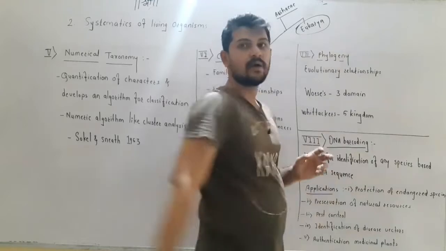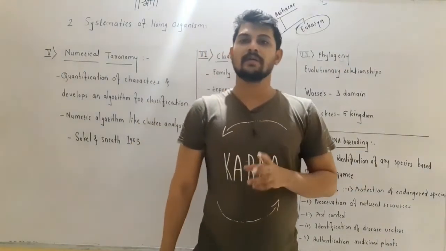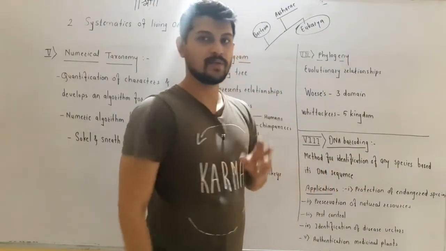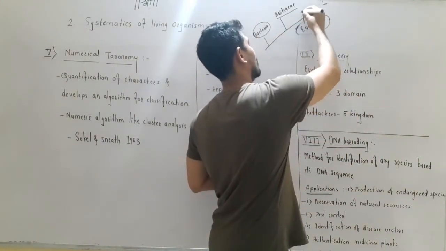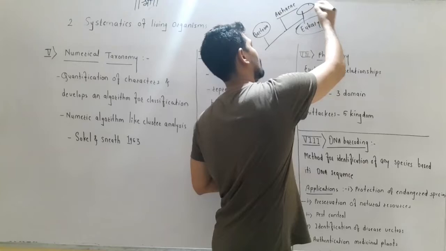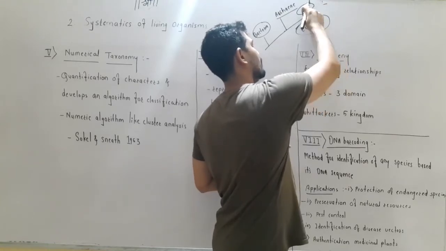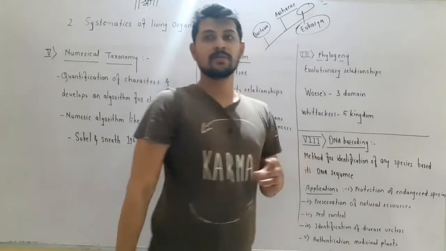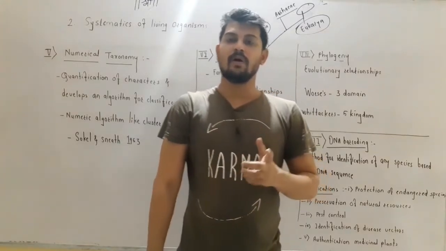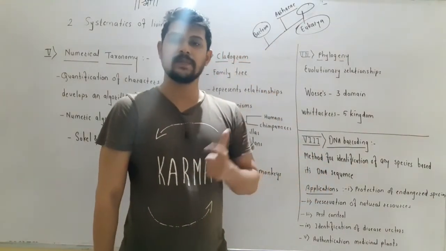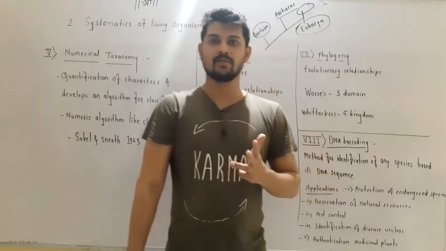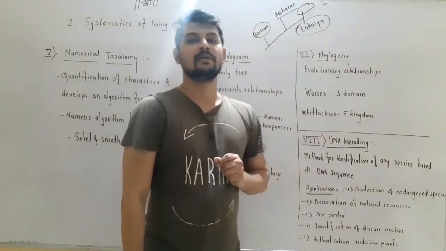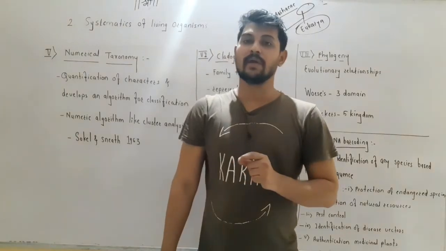You should show it like this: this is bacteria, this is archaea, and third here you should write eukaryotes. Eukaryotes include kingdom Plantae, kingdom Animalia, kingdom Fungi, and kingdom Protista. All these four kingdoms are included in the domain eukarya.